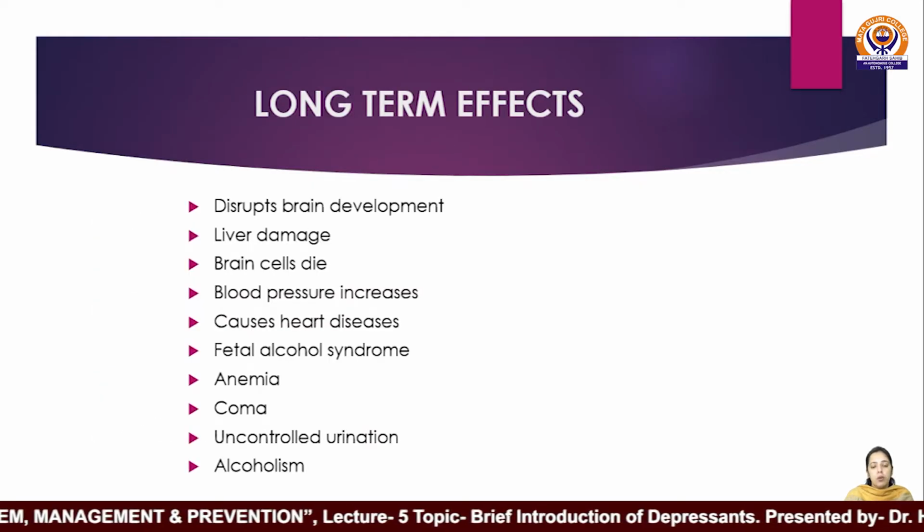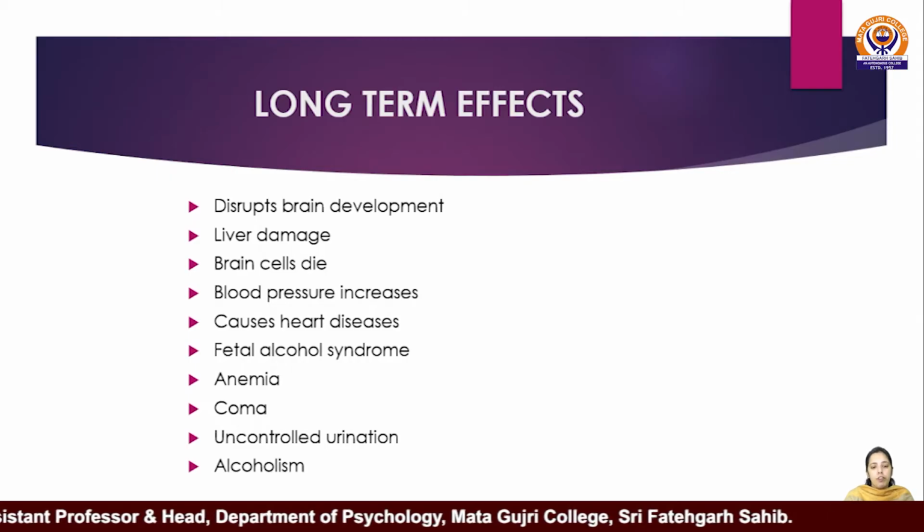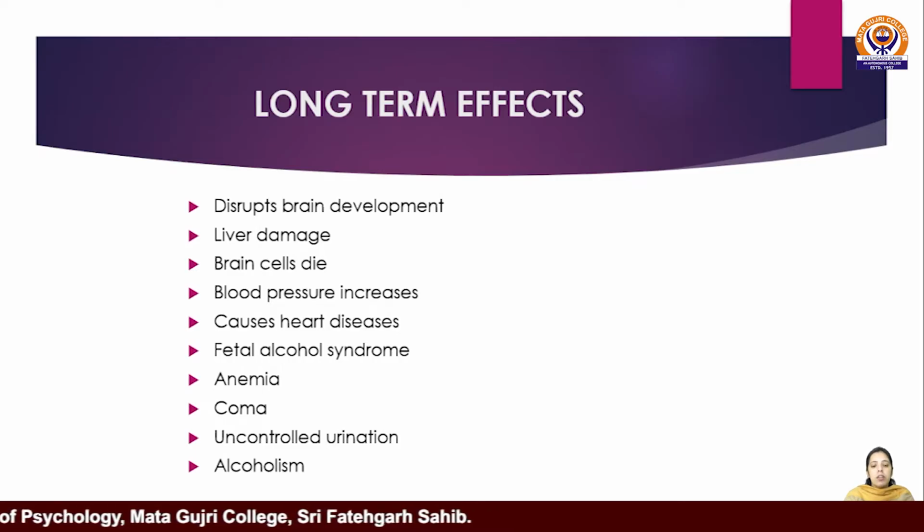If a person is using alcohol at large doses, then he or she will experience long-term effects such as disruption of normal brain development, liver damage, brain cells dying or reduced brain mass, increased blood pressure, heart diseases or heart attack, fetal alcohol syndrome in unborn children, a lower level of iron and deficiency of vitamin B creating anemia, coma, uncontrolled urination, and alcoholism, which is a behavioral disorder and chronic brain disease.